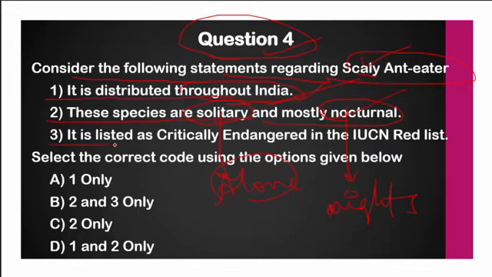And what is the third statement here? It is listed as critically endangered in the IUCN Red List. No, this is a wrong statement, because the Indian pangolin is not listed as critically endangered. Rather, the other pangolins were listed as critically endangered. And when it comes to the Indian pangolin, it is declared as endangered itself. It is not critically endangered. The Indian pangolin is only endangered. So the correct answer here will be D, that is 1 and 2 only.